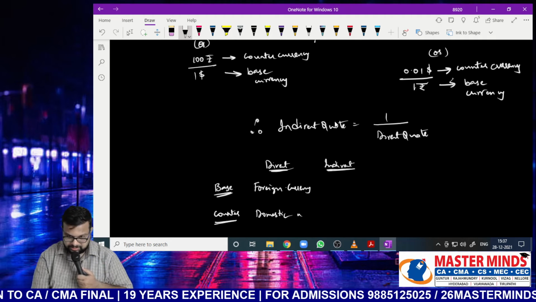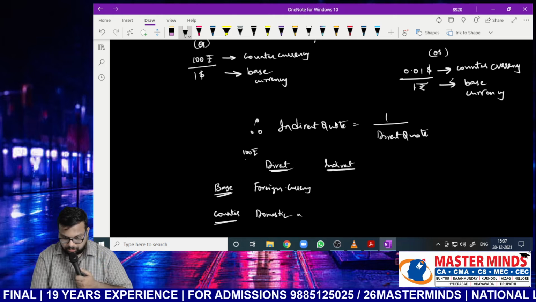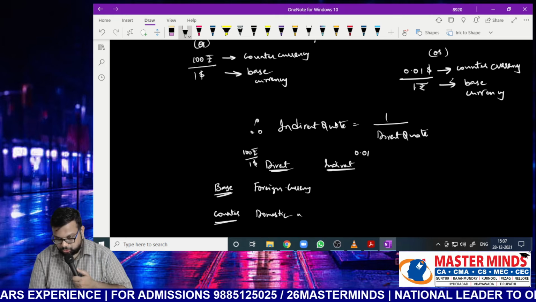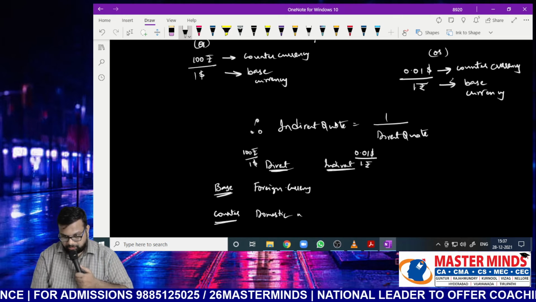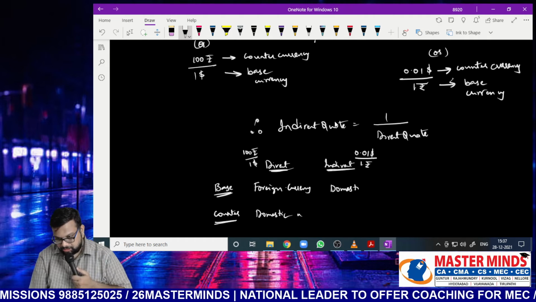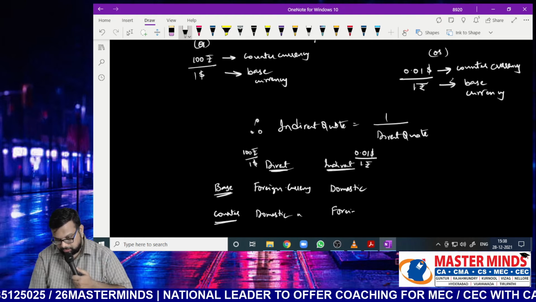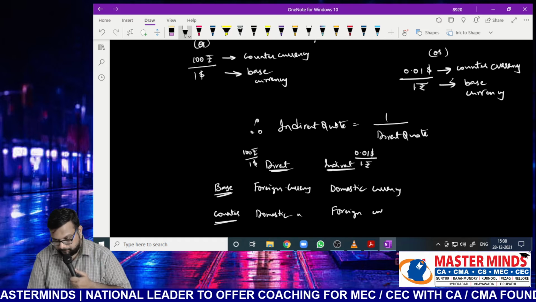You can simply write an example here. Direct quote means 100 rupees equal to $1. Indirect quote means $0.01 per 1 rupee. And when it comes to indirect quote, what is base currency? Domestic currency. And what is counter currency? Foreign currency. So that's it for the day.